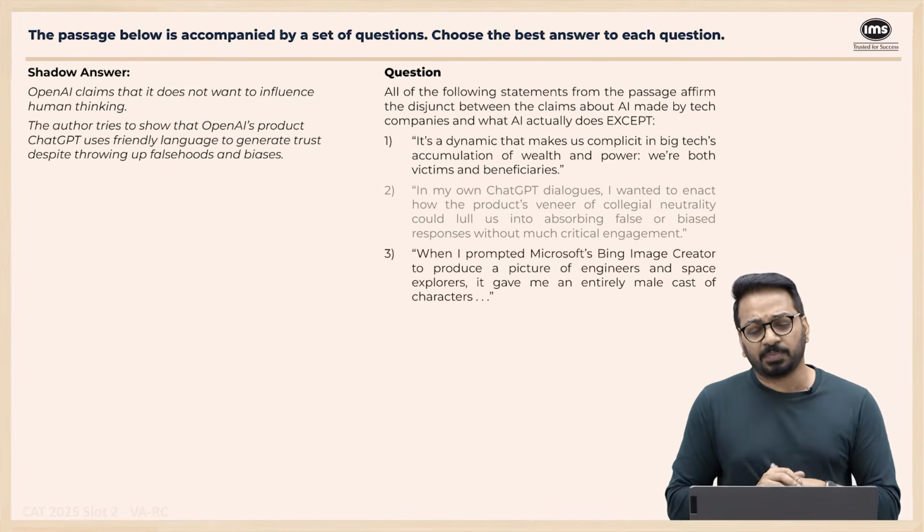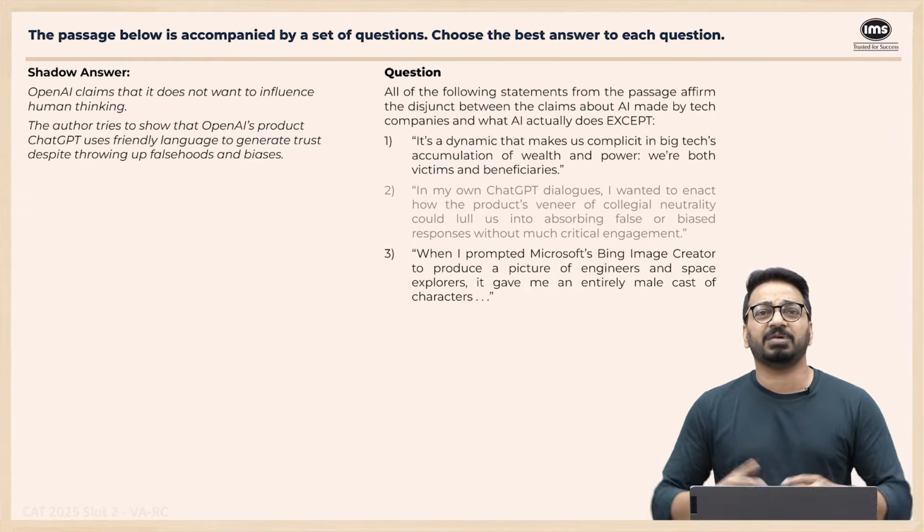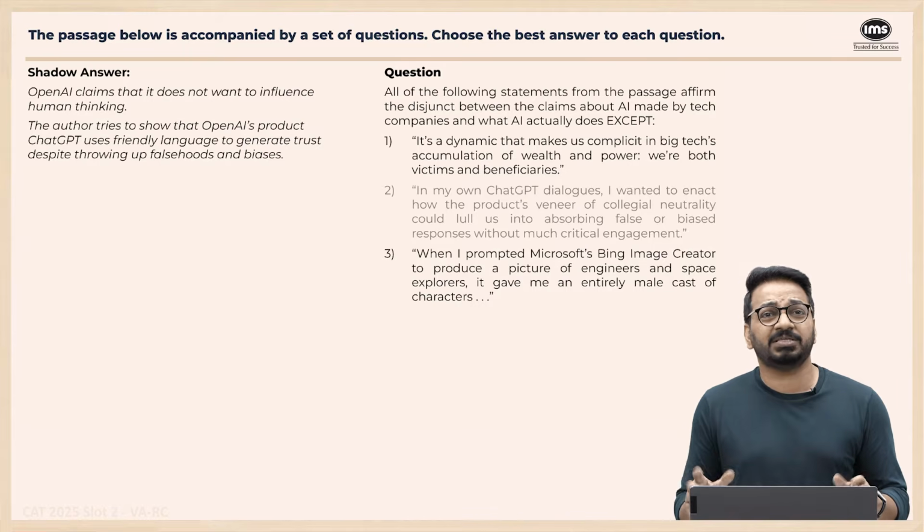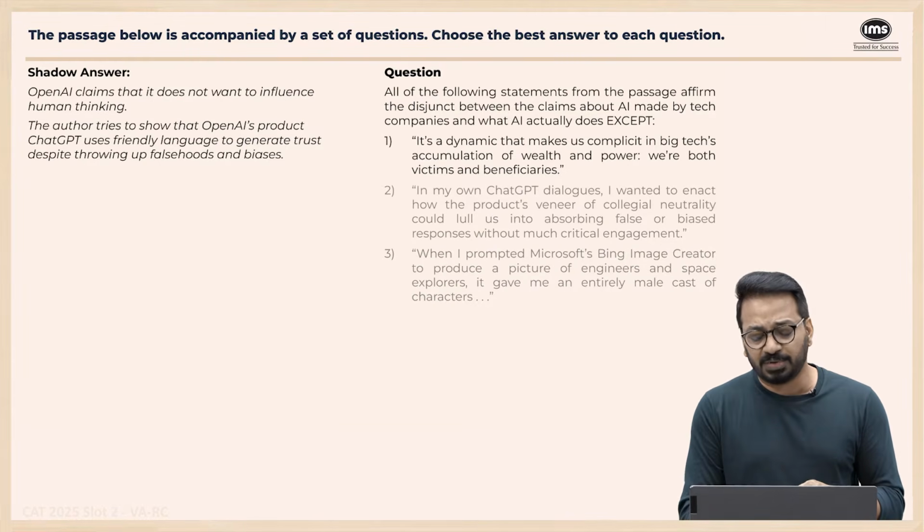Next one. When I prompted Bing's image generator, it produced a picture of engineers that gave me an entire male cast. Again, this is affirming the bias. Company says we try to avoid any bias. This is again affirming the bias. We want something which does not affirm the bias. So this is also not my answer.